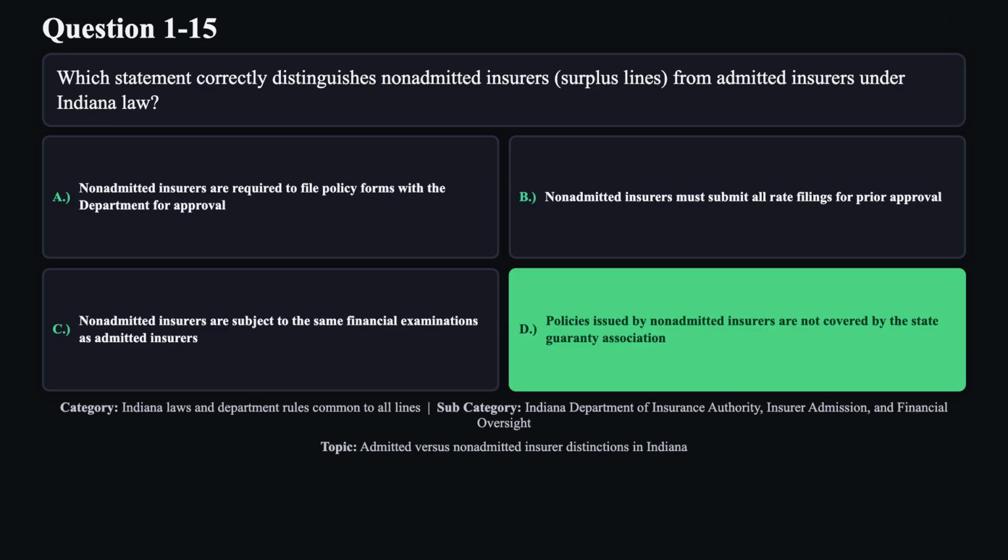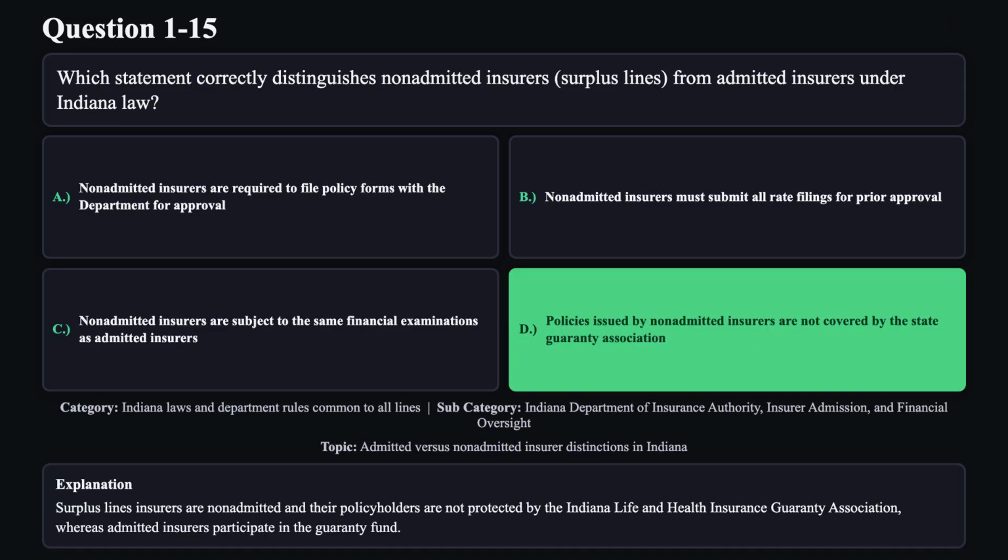The correct answer is D. Surplus lines insurers are non-admitted, and their policyholders are not protected by the Indiana Life and Health Insurance Guarantee Association, whereas admitted insurers participate in the guarantee fund.